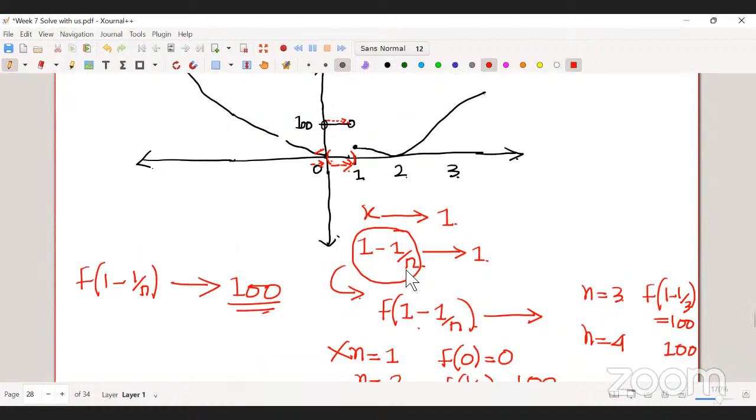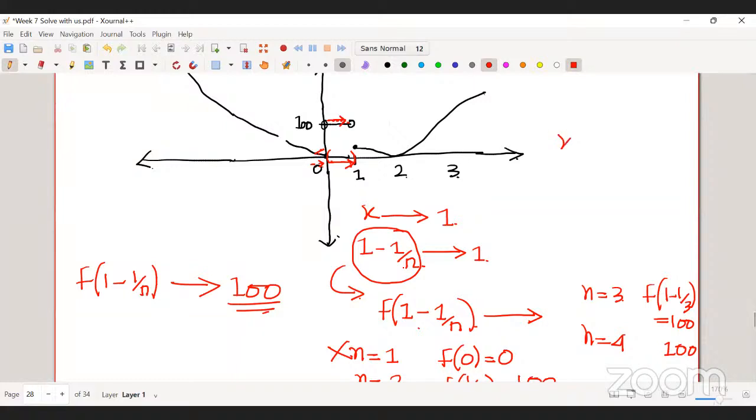I have taken a particular sequence, but it doesn't matter what type of sequence you take. If you are coming towards 1 from the left-hand side, the value of the function is always 100. That means the value of the function is approaching 100.